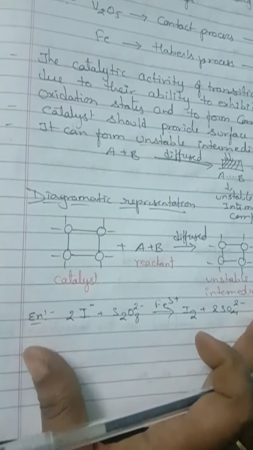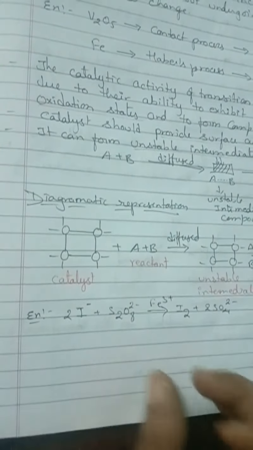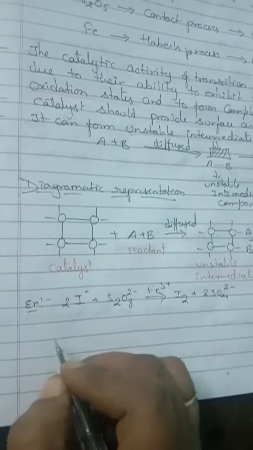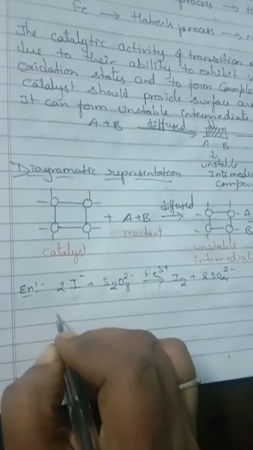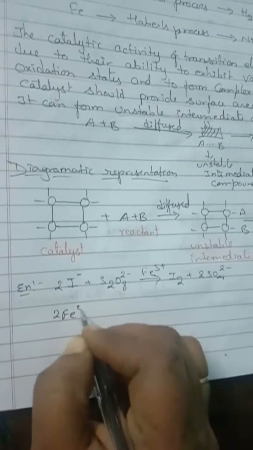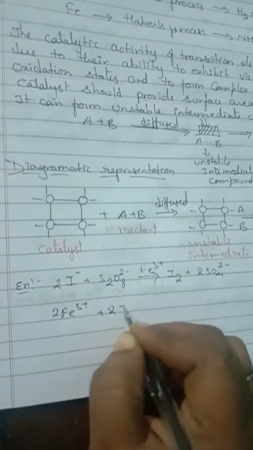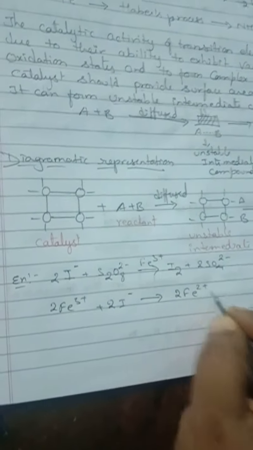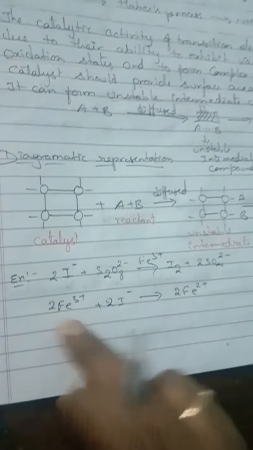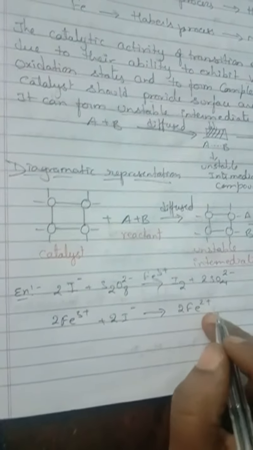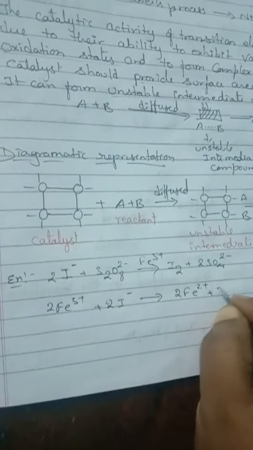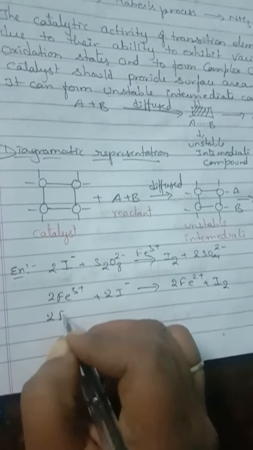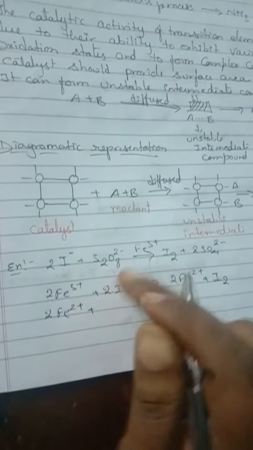This reaction has two steps. How the intermediate and how the product are formed, we are going to see now. Look here, children. First the iron, Fe3+, reacts with iodide to form 2 Fe2+. Here, by losing one electron, it becomes 3+ again, and it forms I2. So again 2 Fe2+.